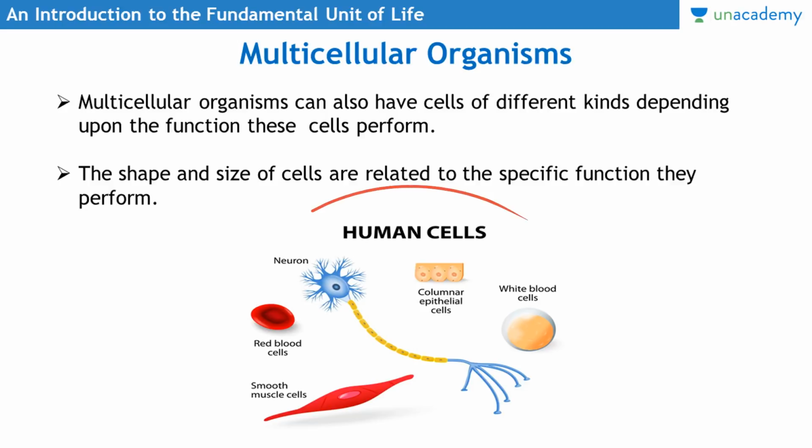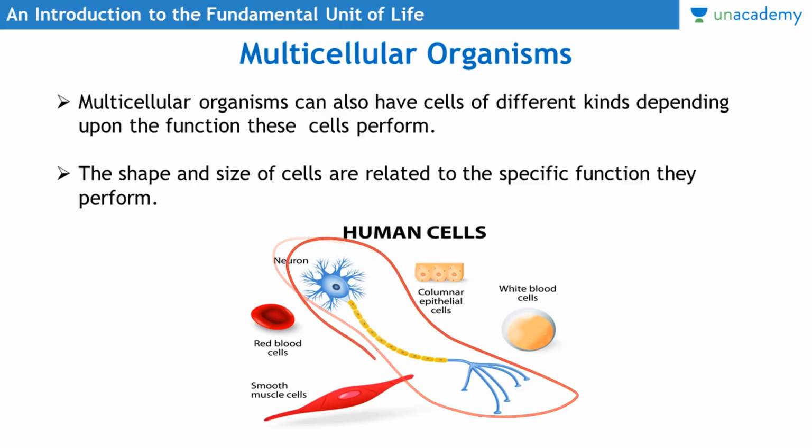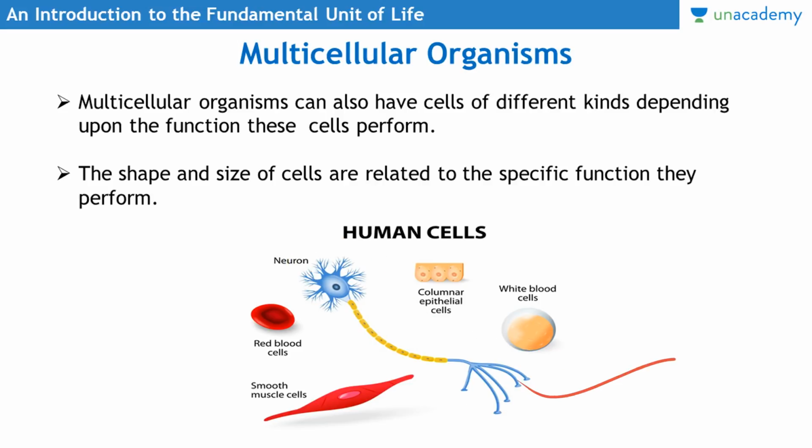For example, if you consider human cells, there is a neuron which has this type of cell. The cells of neuron look like this.